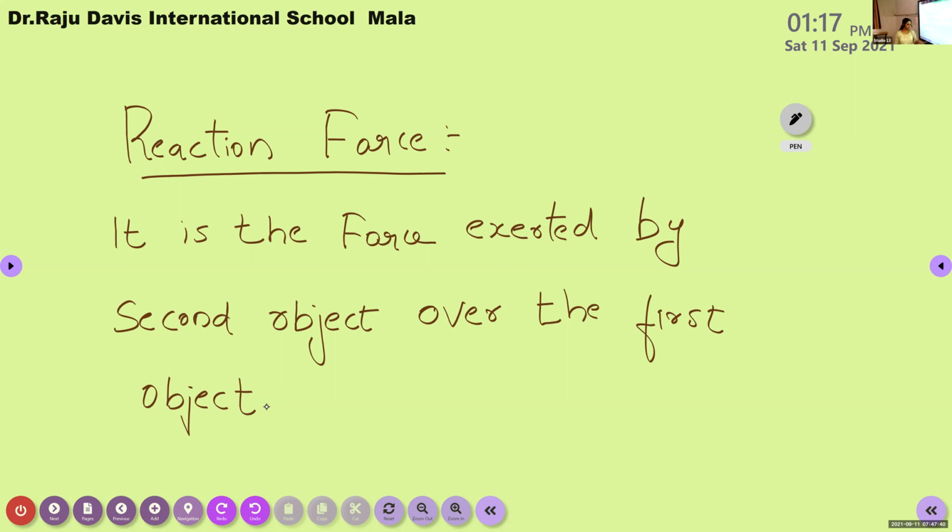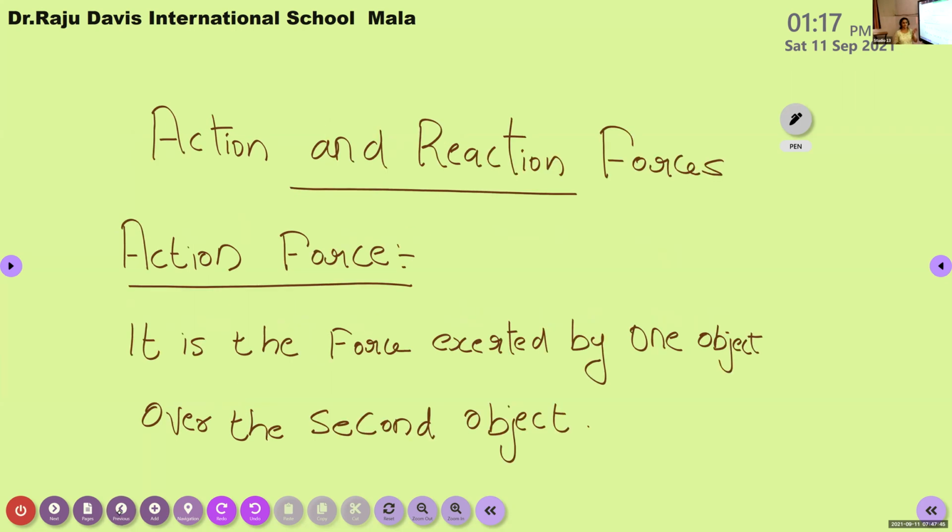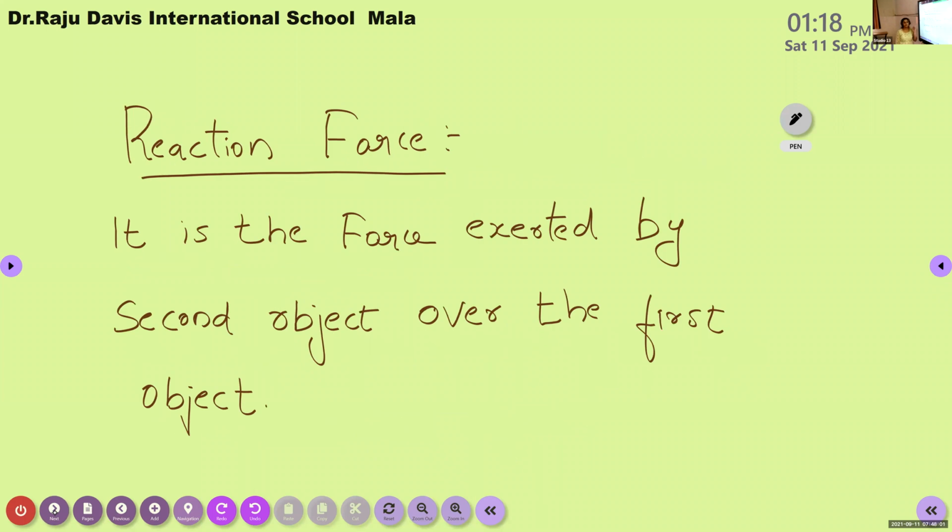Action force is the force exerted by the first object over the second object. And at the same instant, the reaction force takes place. Then what is reaction force? It is the force exerted by the second object over the first object.